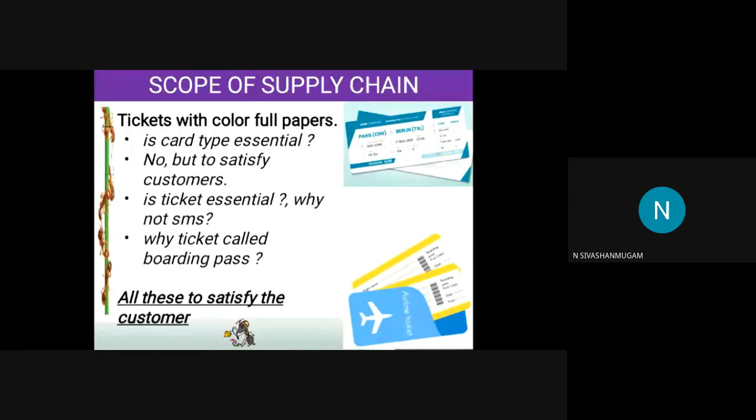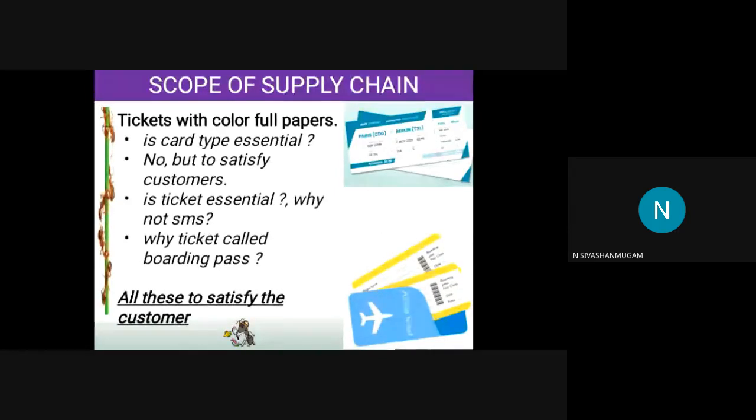Definitely not. We can show the SMS, we can simply board the flight. Ticket is not at all necessary in the airport. Okay, fine. Because without a ticket, nobody can board the flight also. So it is not at all necessary. Okay. Next thing. Is the ticket essential? Why not SMS? In the buses, trains, everything we are showing SMS. So similarly, we can show it.